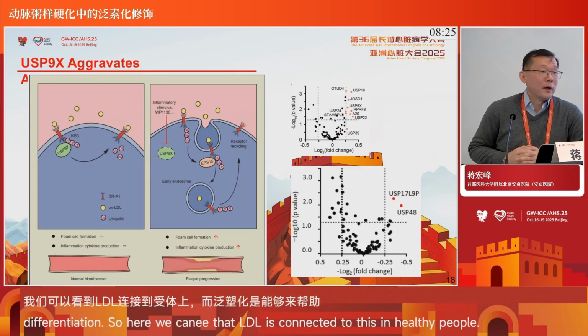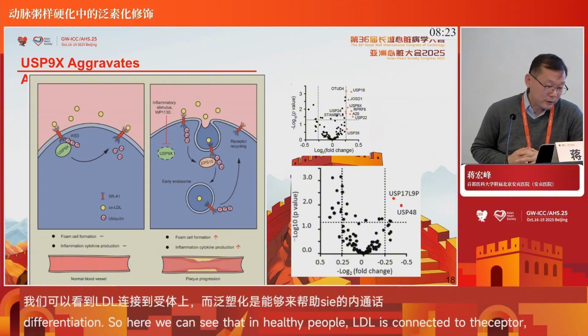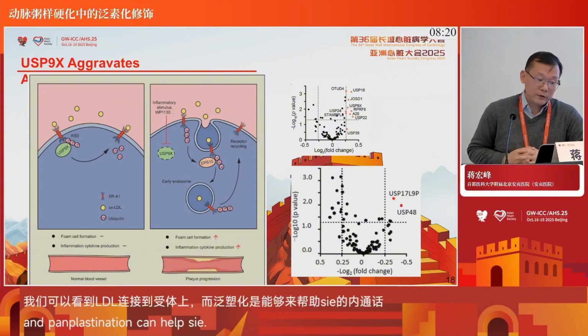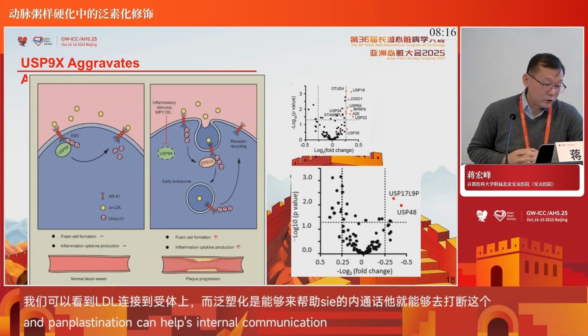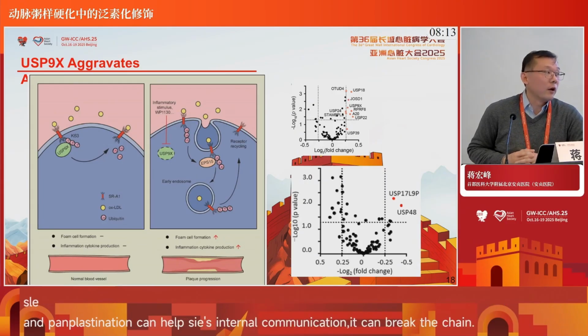USP9 comes and destroys the ubiquitin chain, and in this way SRA1 fails to translocate to the cytosol, and the LDL also remains on the cell membrane.